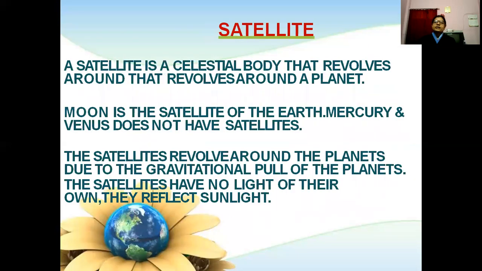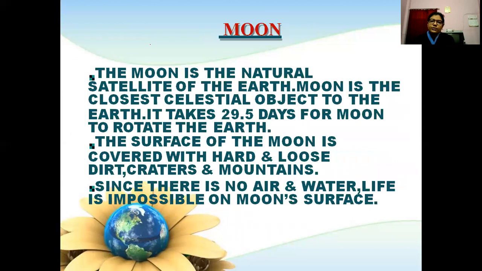Satellites. A satellite is a celestial body that revolves around the planets. Moon is the satellite of the Earth. Mercury and Venus don't have satellites. The satellites revolve around the planet due to the gravitational pull of the planets. The satellites have no light of their own. They reflect sunlight.